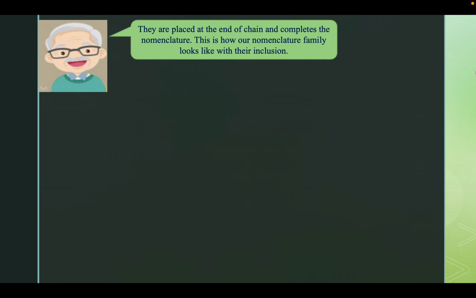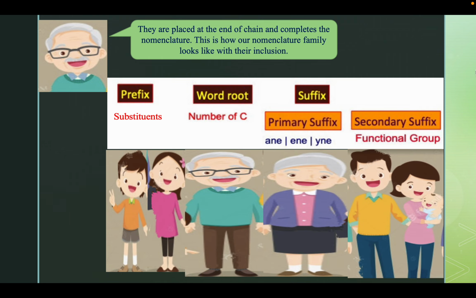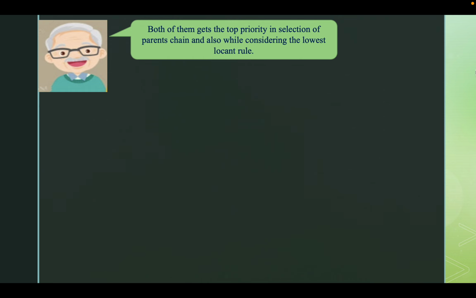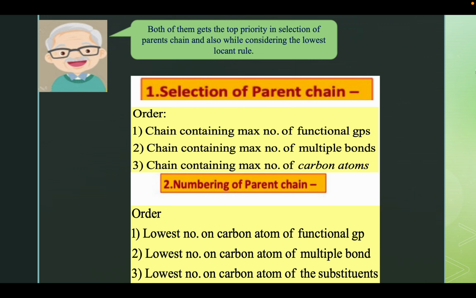This is how our nomenclature family looks with the inclusion. Firstly come the substituents, then comes me, the word root, followed by my wife, the primary suffix, followed by my son and his wife, the secondary suffixes representing the functional groups. Both of them get the top priority in selection of parent chain and also while considering the lowest locant rule. And this is how the order changes with their inclusion. The chain containing the maximum number of functional groups is selected as the parent chain, and in similar order the numbering of the parent chain is done by giving the lowest number to the carbon atom of the functional group.